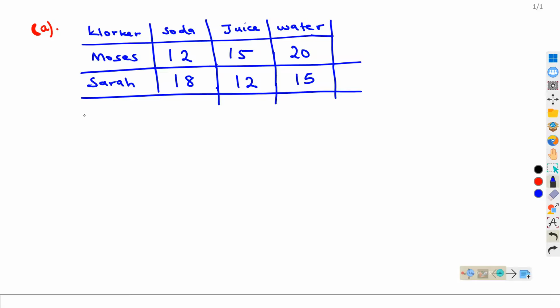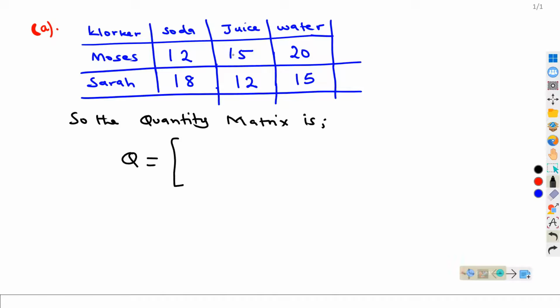About the quantity, let us look at the quantity matrix. I want us to have this one as Q, to represent the quantity matrix. So this one will be, simply take it the way it is. We shall have 12, 15, 20. And in matrices, avoid using commas. So this is 18, this is 12, and this is 15. This represents soda, juice, and water.